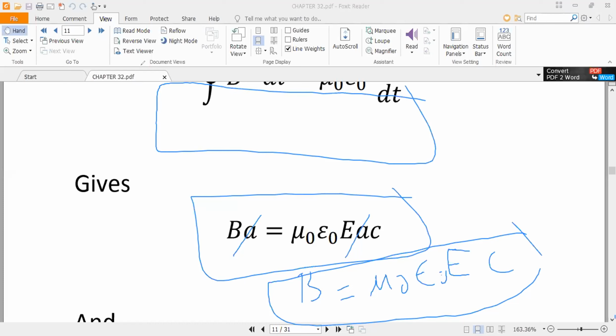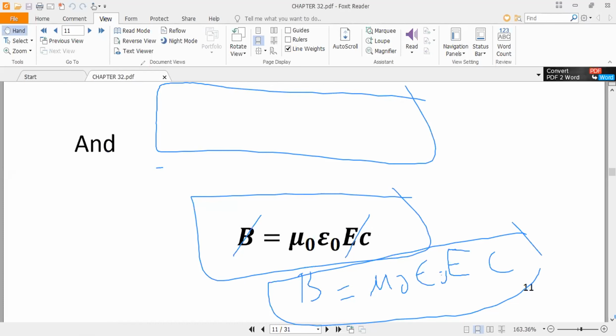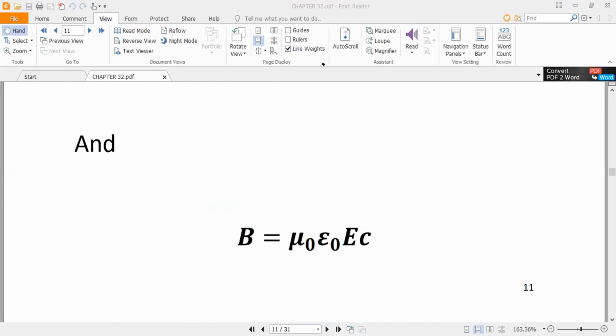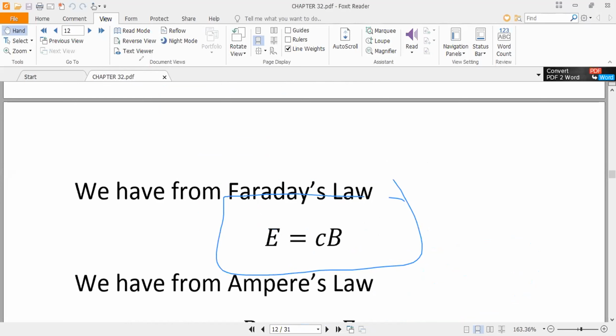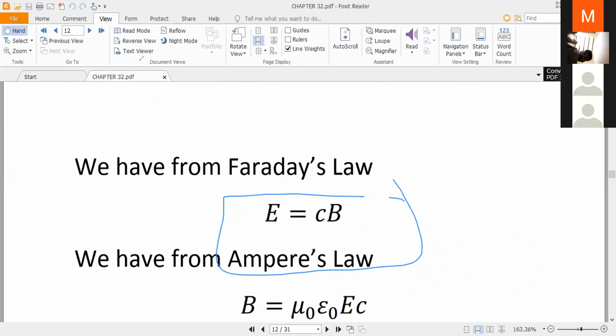Okay, so this is the value of B, and we have already calculated the value of E. This was the value we calculated from Faraday's law, E is equal to CB.